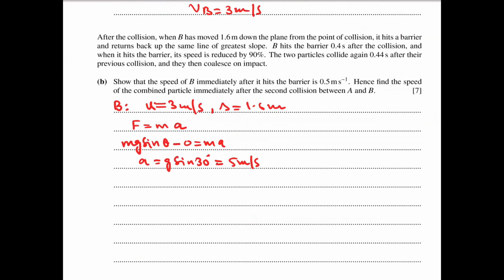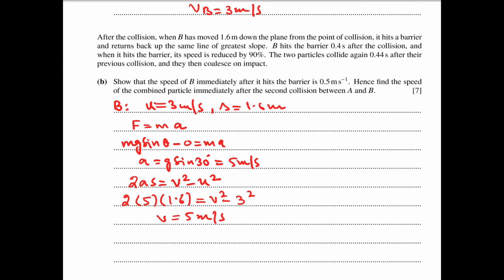Now we have the distance, the initial speed, and the acceleration. We will find the speed of B with which it will hit the barrier. We will use the equation of motion: 2as is equal to v squared minus u squared. Acceleration is 5, distance is 1.6 from the barrier, and the initial velocity is 3. From this equation, we get the velocity, which is equal to 5 meters per second.